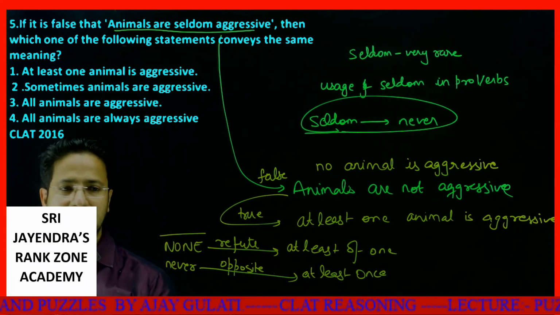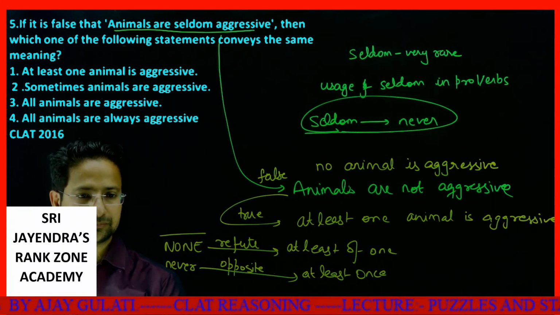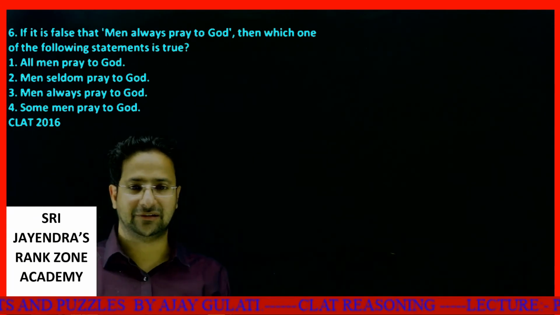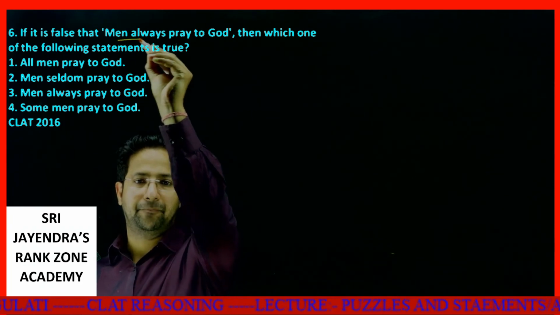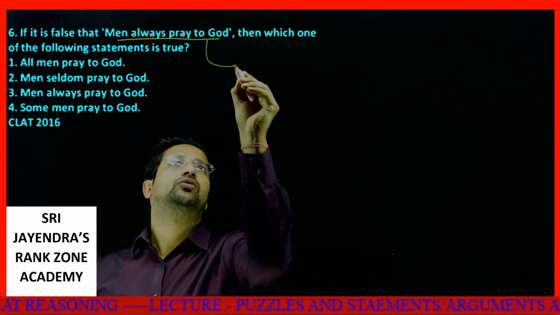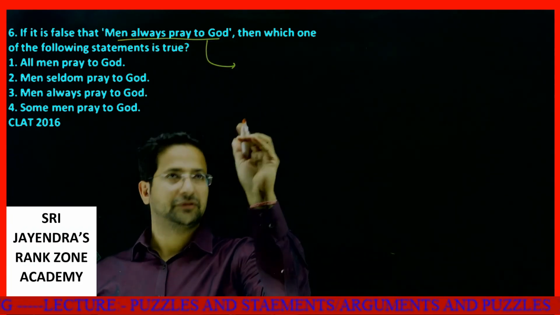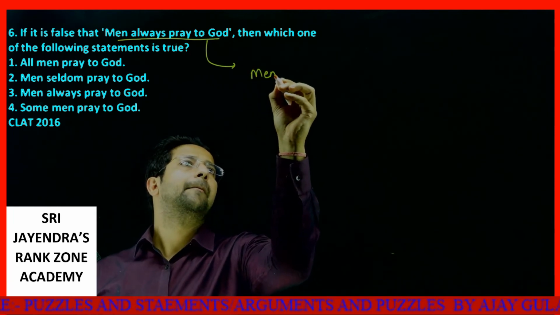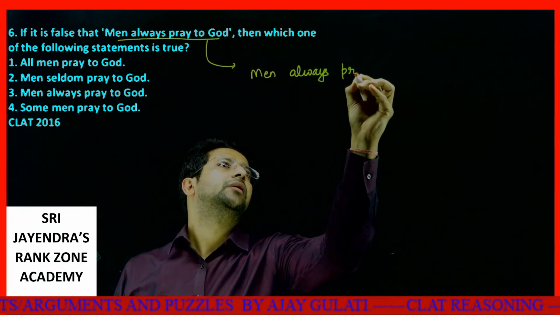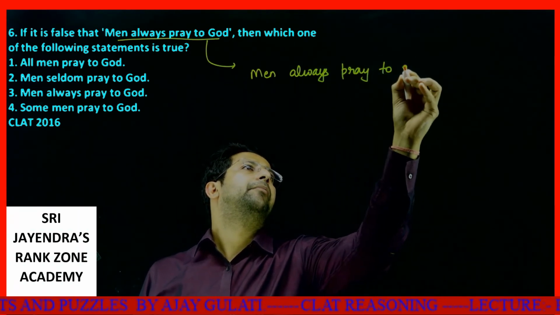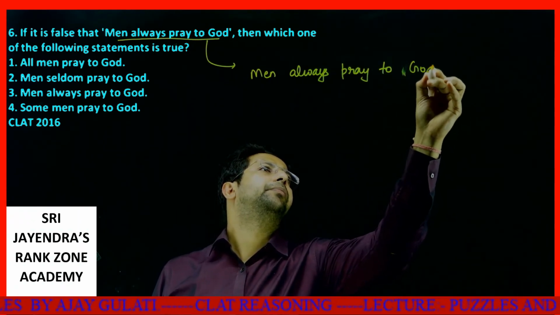So my dear students, let me move to the next example now. We have got exactly similar example. If it is false that men always pray to God, it actually means, see, men always pray to God.